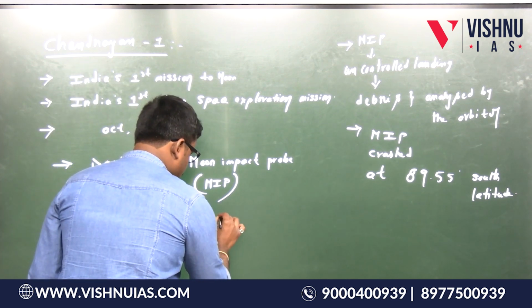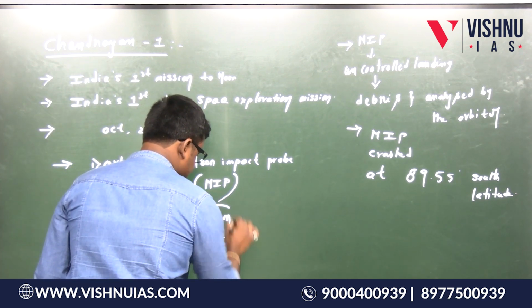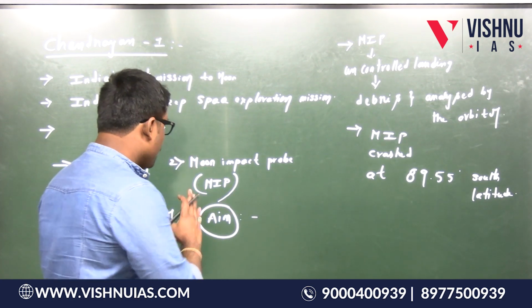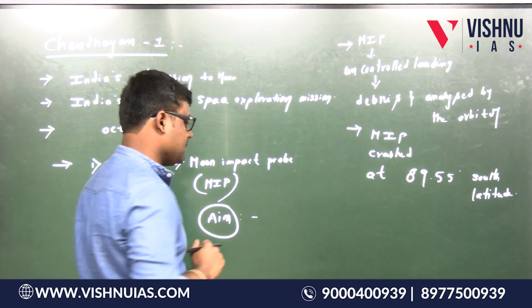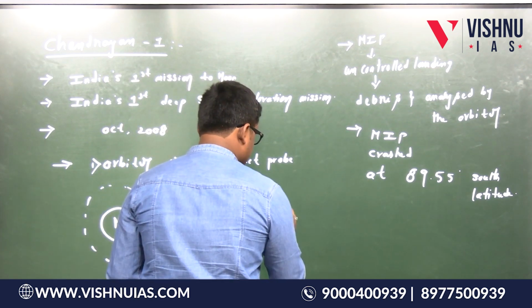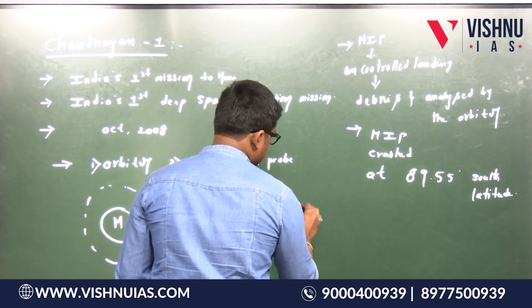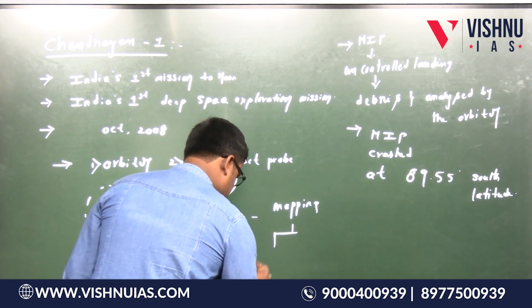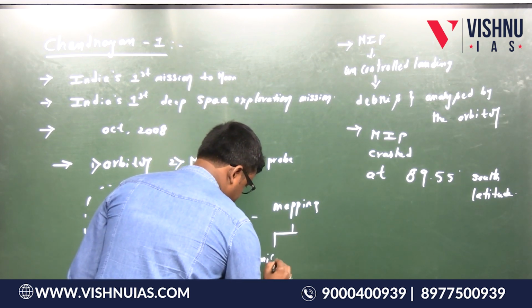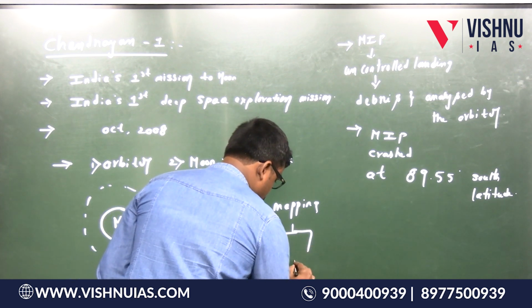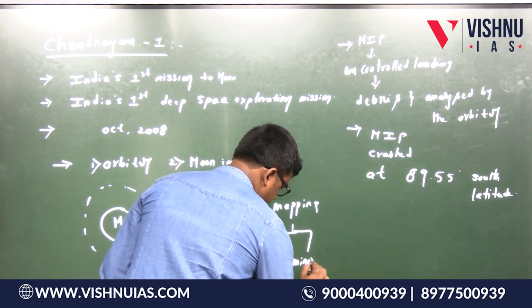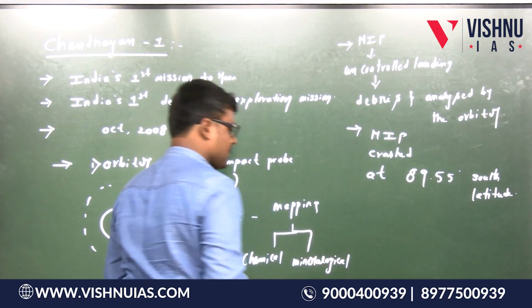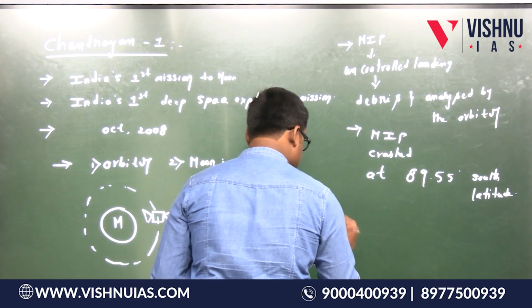Listen, first of all, why did they launch it? What is the aim of this Chandrayaan 1 mission? The aim is mapping of the moon. What type of mapping here? Chemical mapping, mineralogical mapping, and photogeologic mapping.